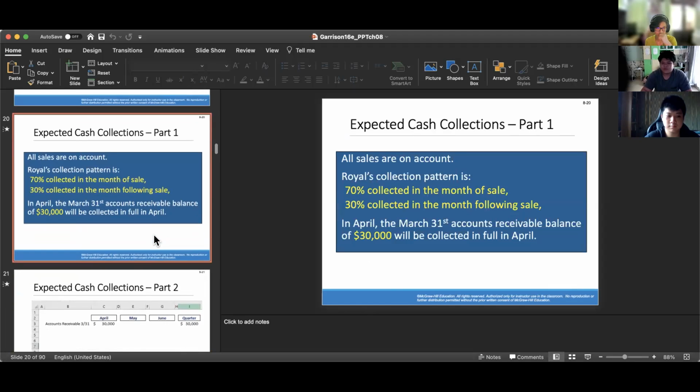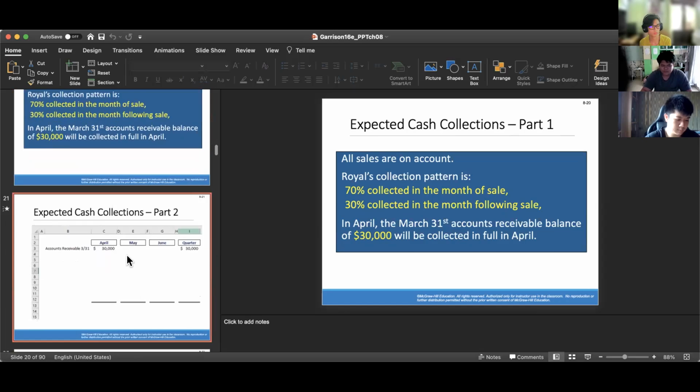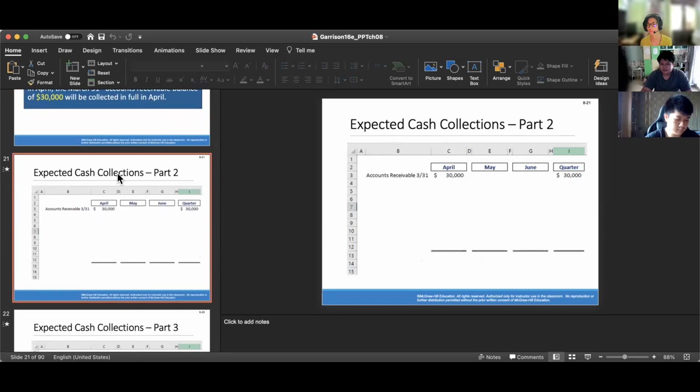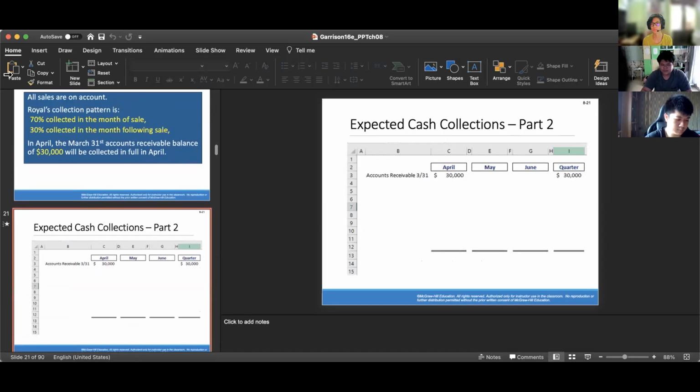Now let's move to expected cash collections. Let's say that all sales are on account. A typical collection pattern is 70% collected in the month of sale, 30% collected the month following the sale. In April, the March 31st accounts receivable balance of 30,000 will be collected in full.